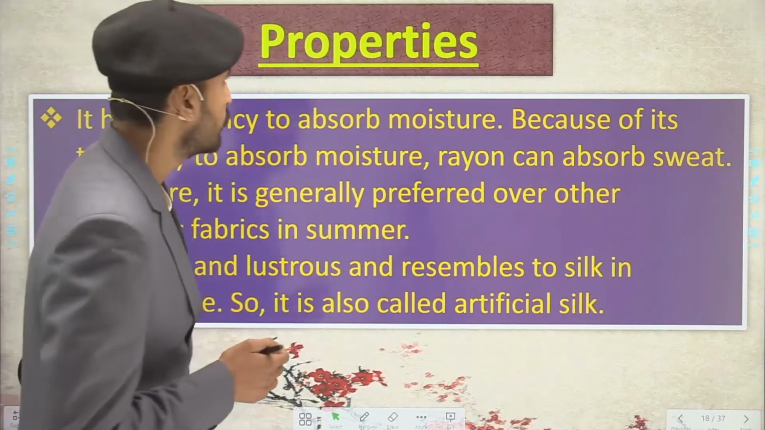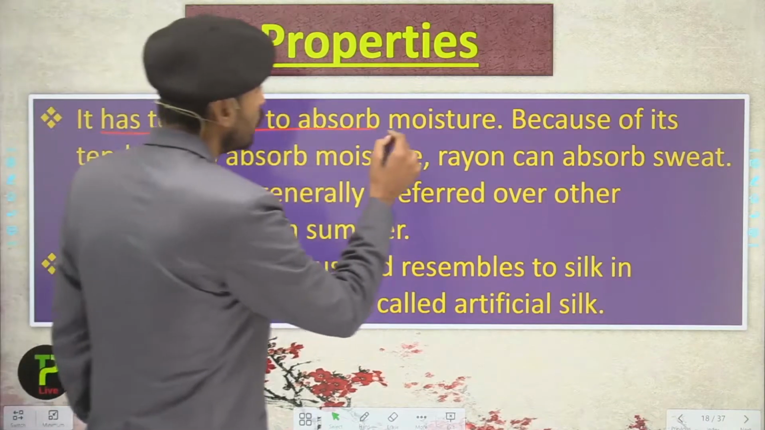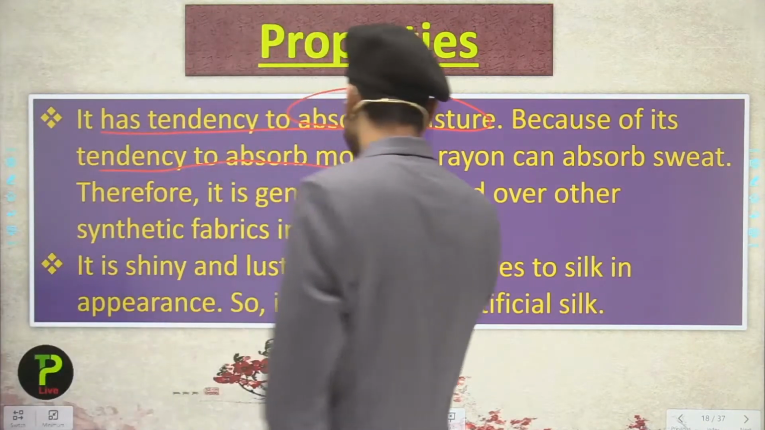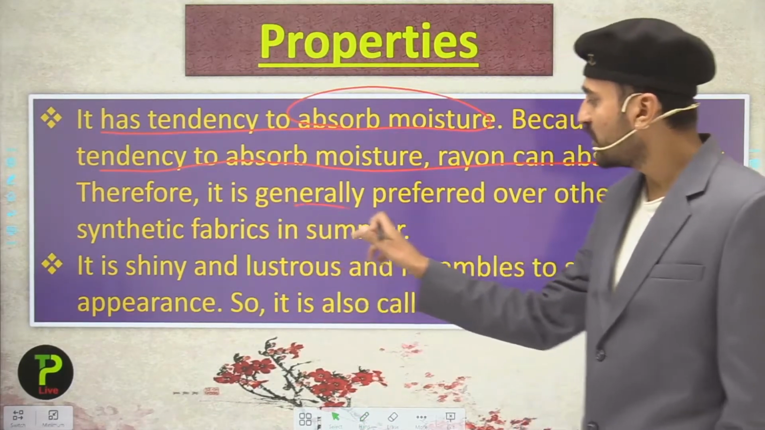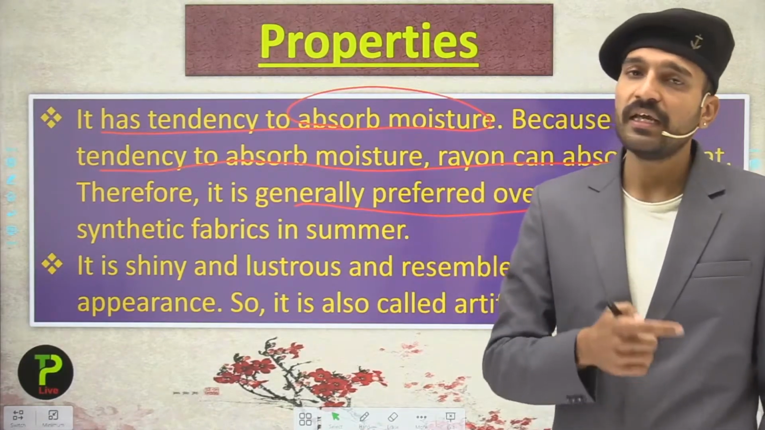So now let us move over here to the properties of rayon. It has a tendency to absorb moisture. Because of this tendency, rayon can absorb sweat. Therefore, it is generally preferred over the other synthetic fibers in the summer.